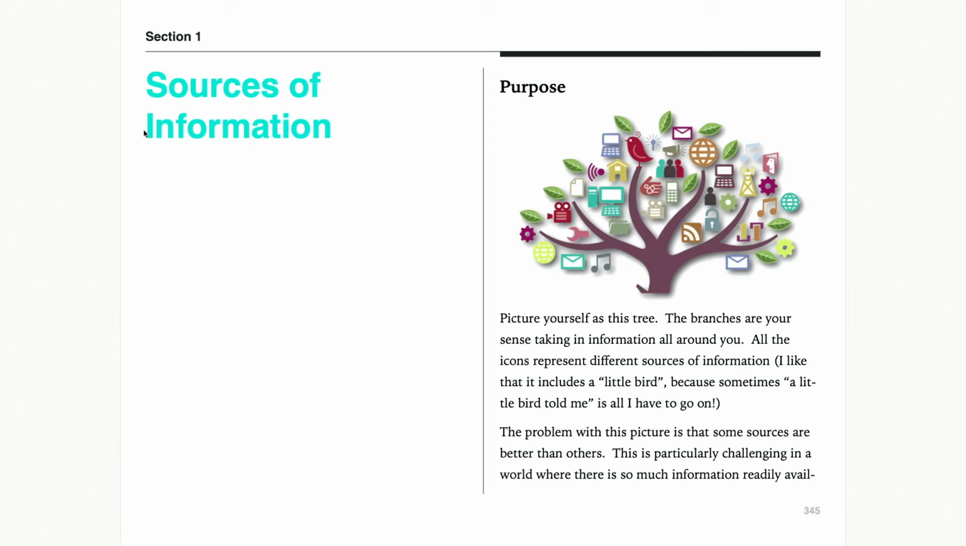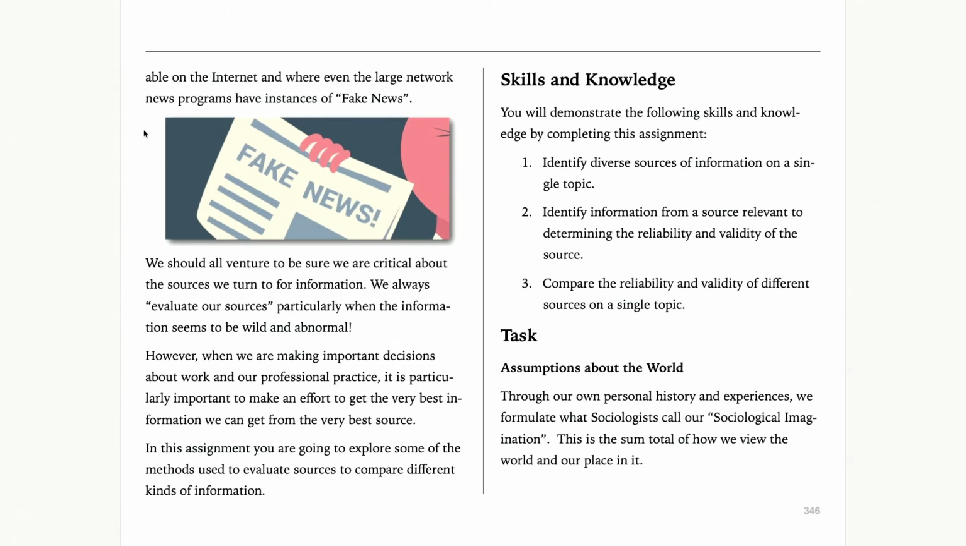So here we are in the course book. Here to review the purpose, to develop some critical thinking skills. We move here and we have specifically, you're going to identify diverse sources of information on a single topic that you will select. You'll identify information from the source, about the source, relevant to determine the reliability, validity, and relatability of the source, and then compare them to each other. Compare the reliability and validity of different sources on a single topic.